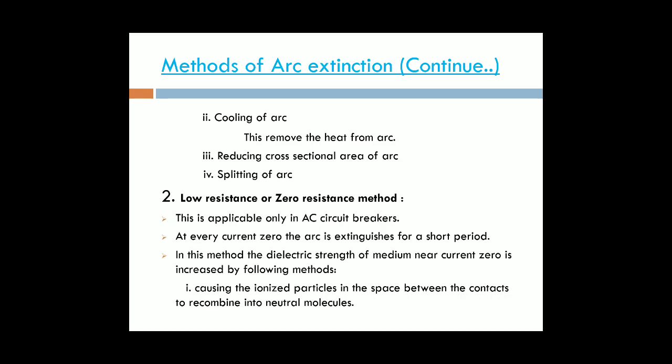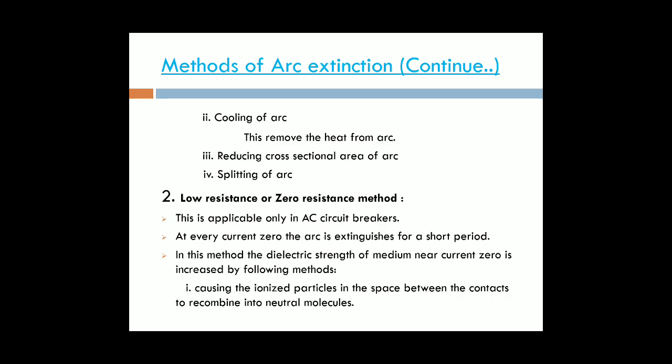Next one is the low resistance method. It is also known as the zero resistance method. This will be applicable only for the AC circuits, because in AC circuit the current is zero for every half cycle. Each and every half cycle the current may be zero. In that time the arc may be reduced.